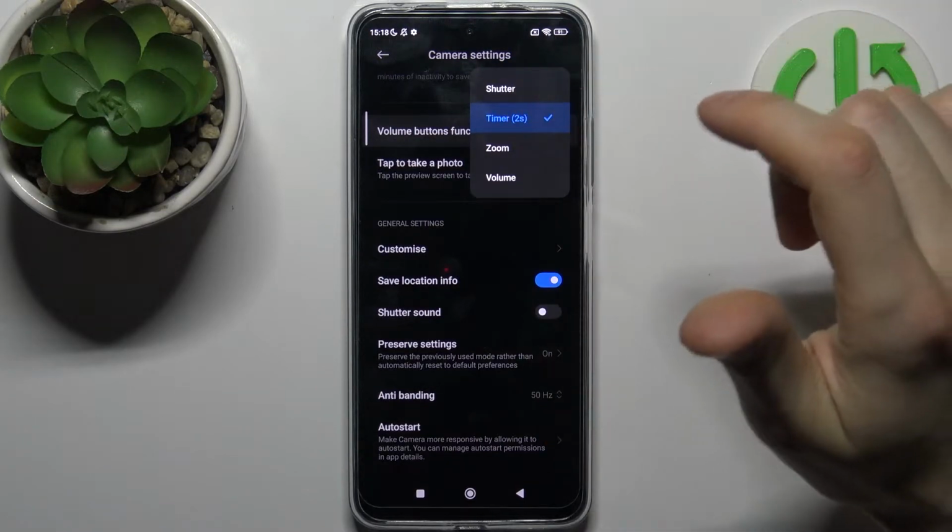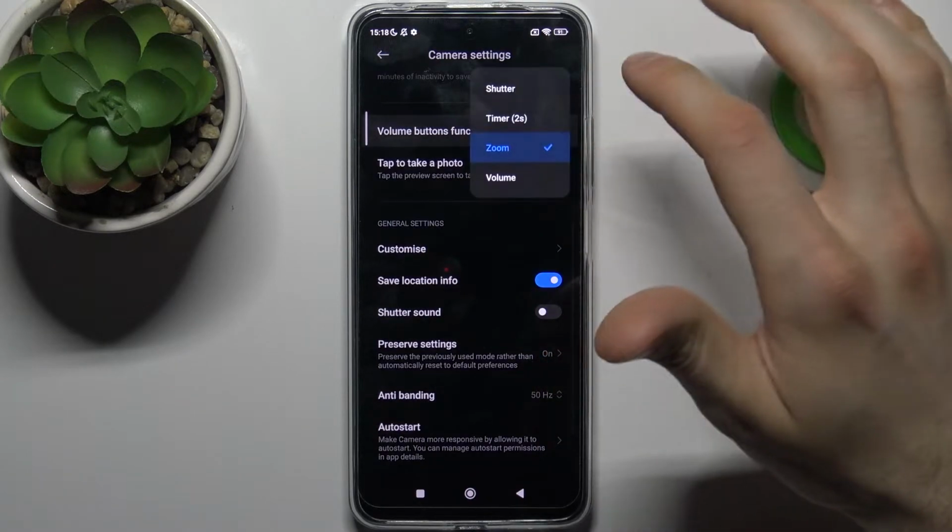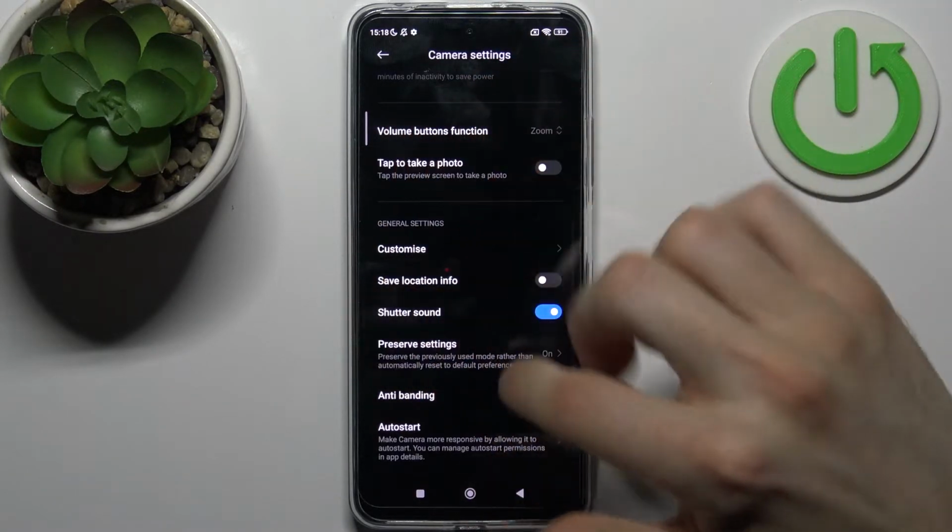So you can set it to shutter, to timer, to zoom, or to volume. So let's set it to zoom and check how it works.